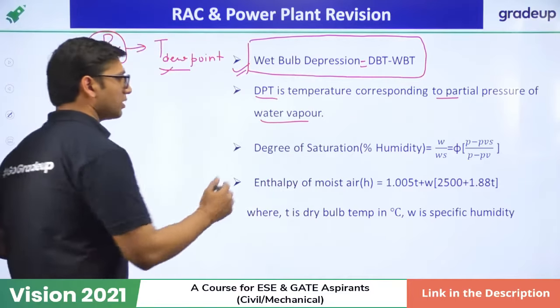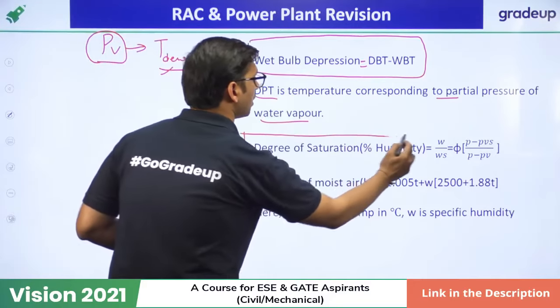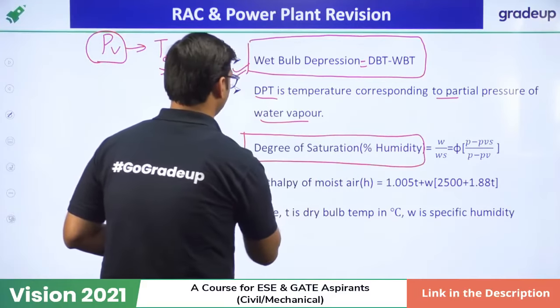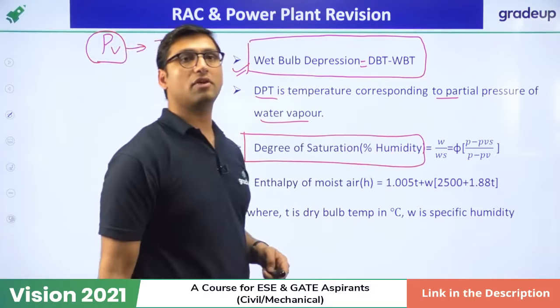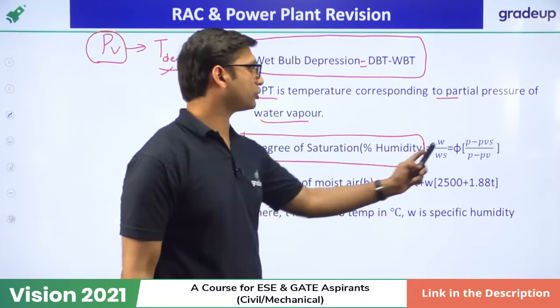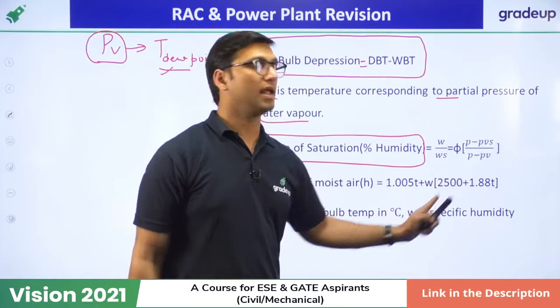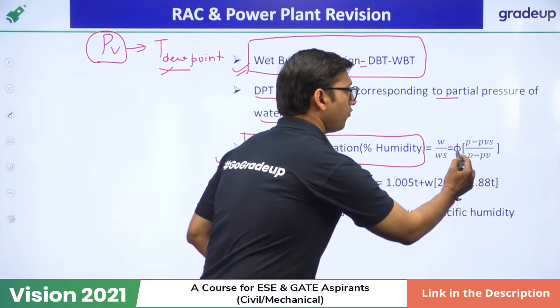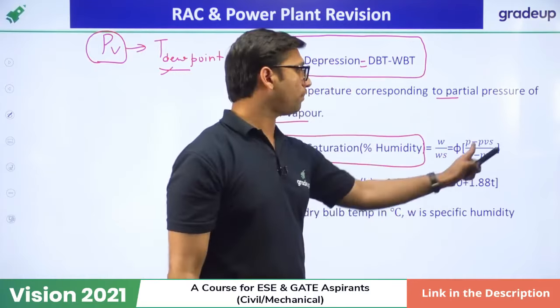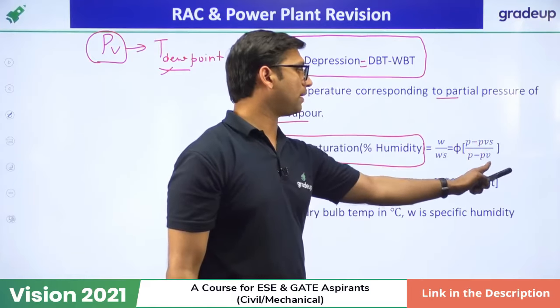And the next thing is, what is degree of saturation? Degree of saturation determines the percentage humidity. The percentage humidity is equal to degree of saturation. It is defined as the ratio of specific humidity over specific humidity under saturation condition. And the direct formula is equal to phi, where phi means relative humidity, into (P minus PVS) over (P minus PV).